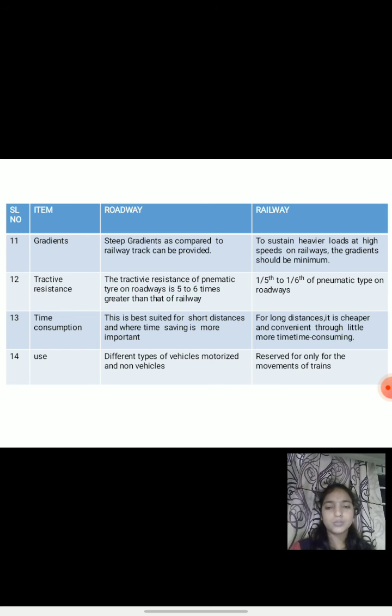13th point, time consumption. Roadway transportation is best suited for short distance and where time saving is more important. In case of railway transportation, for long distance it is cheaper and convenient, though a little more time consuming. Last point, 14th point, uses of roadways and railways. In roadways, different types of vehicles, motorized and non-motorized, are used. In case of railway transportation, it is reserved only for the movements of trains.